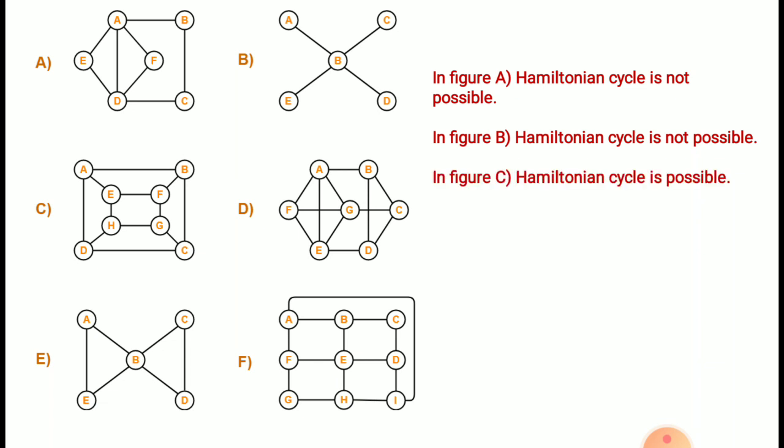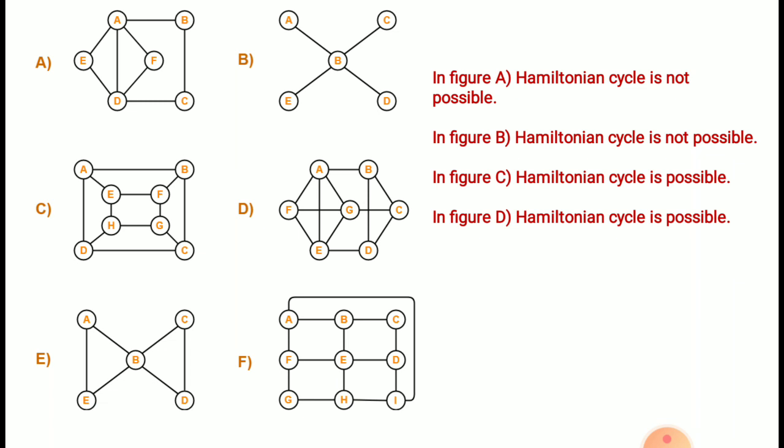For the third figure, Hamiltonian cycle is possible because you have multiple paths. By using those paths, we can start from one vertex and visit all other remaining vertices, and finally we can visit the same vertex once again. In D, again Hamiltonian cycle is possible.